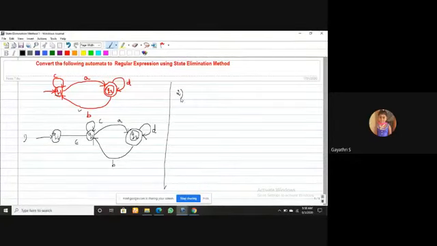Third rule, which means you have to check any outgoing edge from the final state. Yes, your final state Q2 has an outgoing edge B. Yes, this is the outgoing edge. So I have to make one more final state. So here this is your initial state. The same thing.